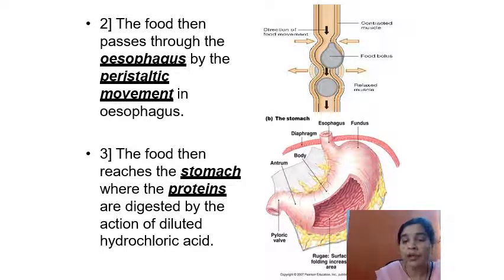The inner lining of the stomach secretes an acid known as hydrochloric acid, which provides an acidic medium in the stomach for the digestion of protein. An enzyme known as pepsin is also secreted in the stomach, and it helps in the digestion of protein.